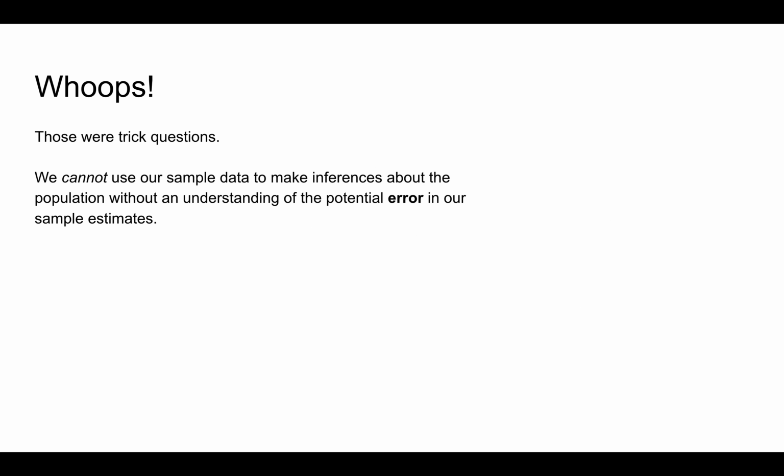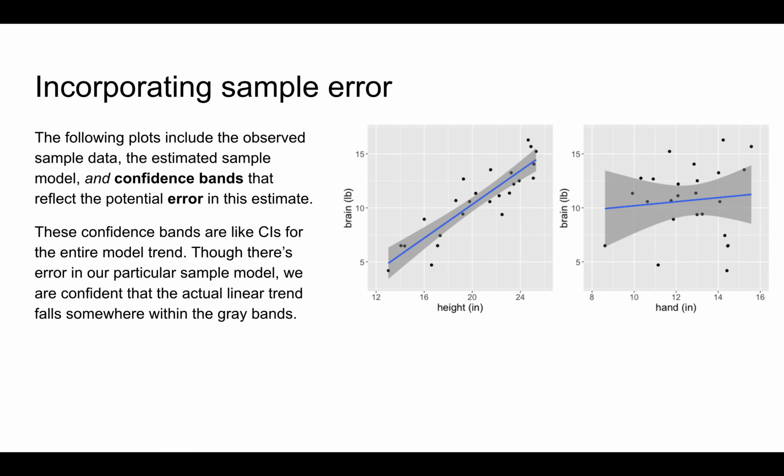So I don't normally like trick questions, but these trick questions happen to illustrate a very important point. We cannot use our sample data to make inferences about the population without an understanding of the potential error in our sample estimates. This is true for ourselves and everyone else. Unless they report levels of potential error, we cannot trust another researcher's results. Thus, let's try it again.